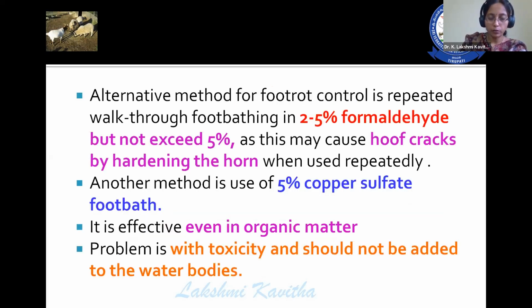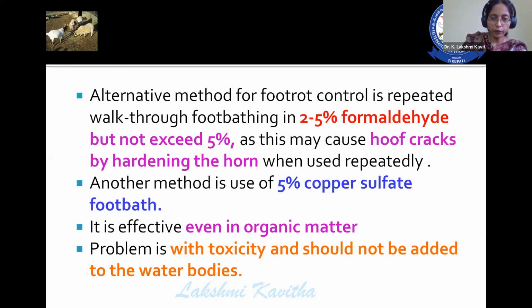An alternative foot bath is 2 to 5% formaldehyde, but do not exceed 5% because above 5% it leads to damage to the hoof, cracks, or hardening of the hoof takes place. Another thing is that formaldehyde is generally not effective in organic compounds. So if the solution gets dirty with organic compounds, the effectiveness of the formaldehyde gets reduced.